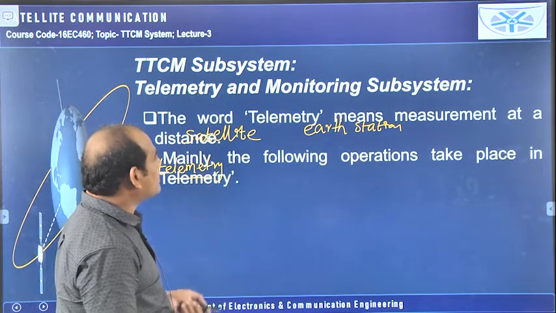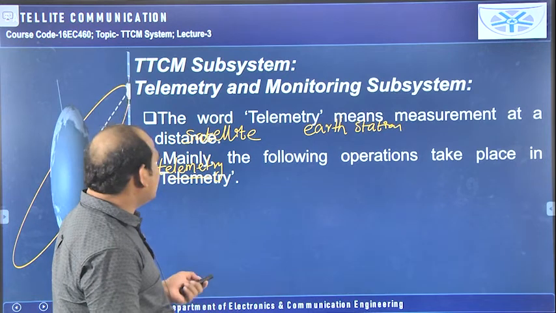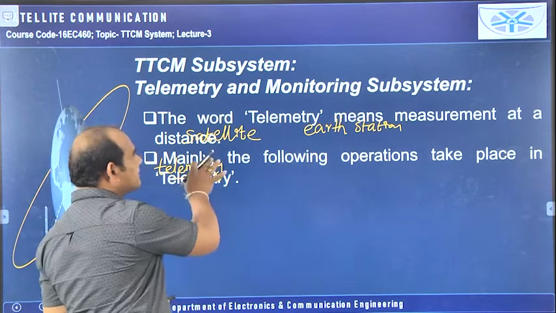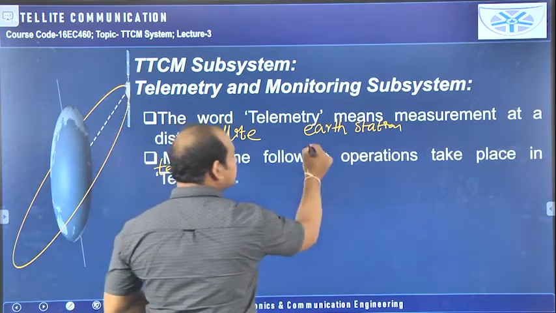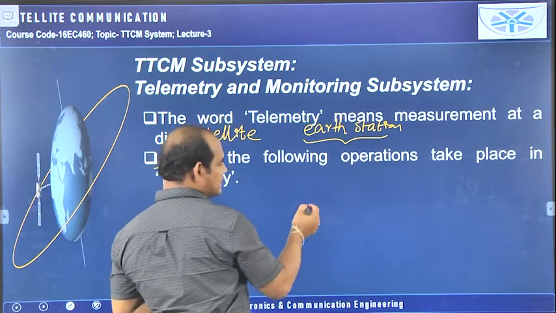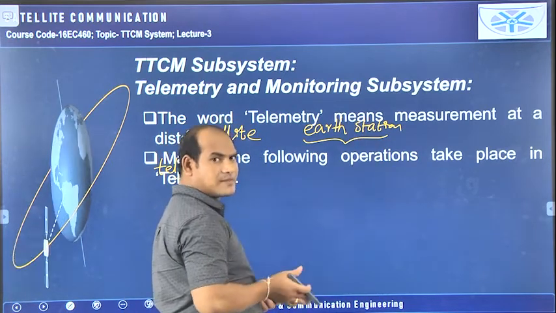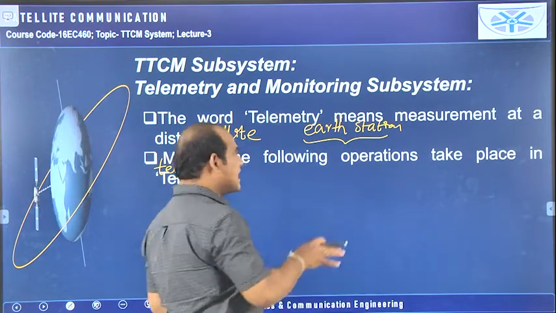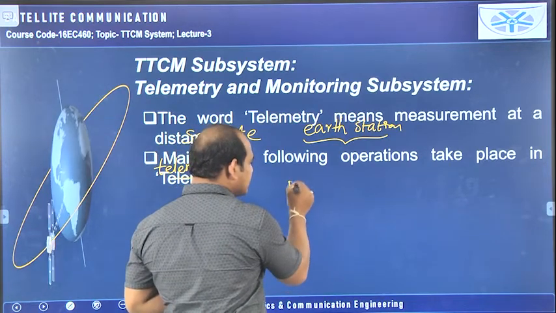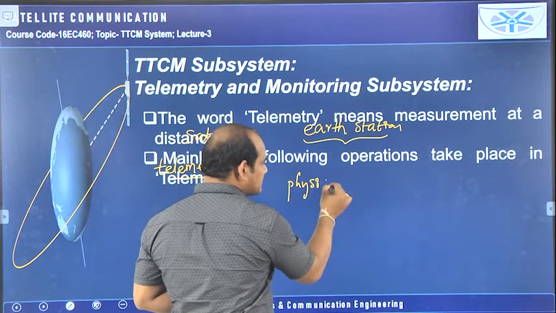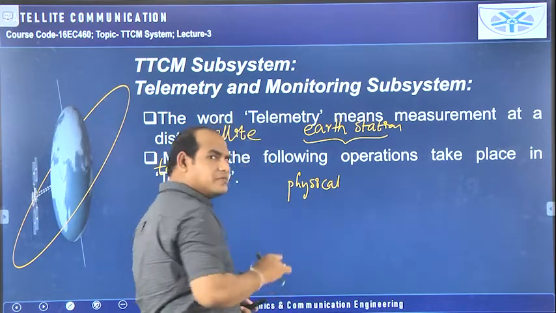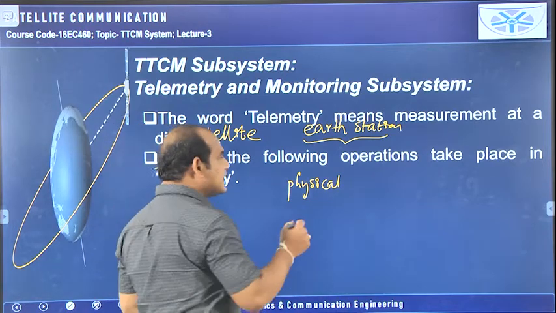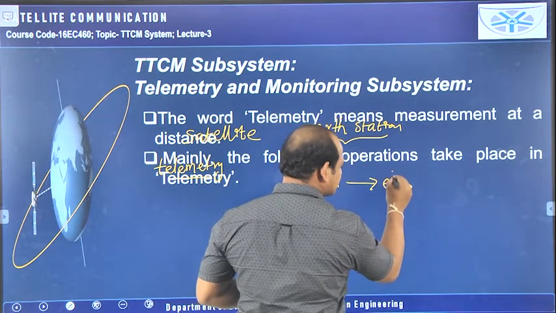The word telemetry is nothing but measurement at a longer distance, and these are the operations that will be performed here. With respect to Earth station first I will tell. We need to transfer the data from one place to another place, that is called communication. If that communication is involving the satellite, that is called satellite communication. In that process, for example, one physical signal has been generated, for example my speech signal, but it cannot be processed directly. That physical signal has to be converted into the electrical signal.